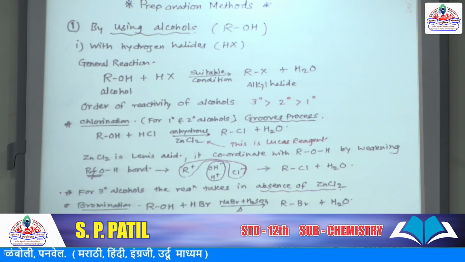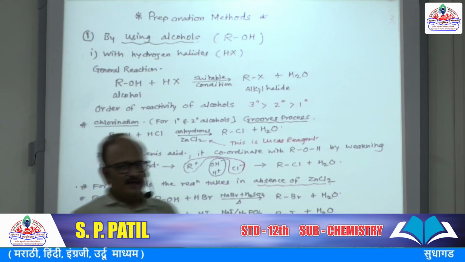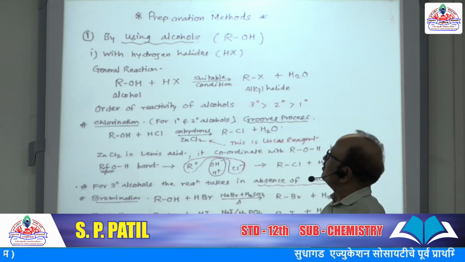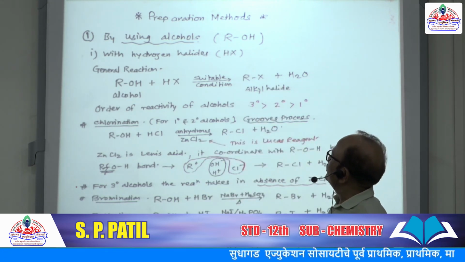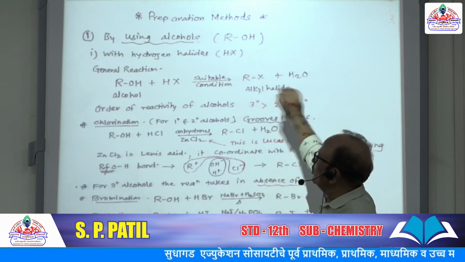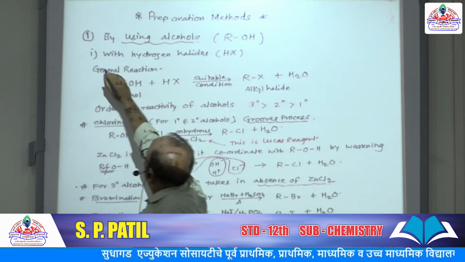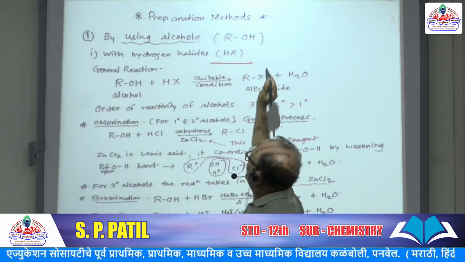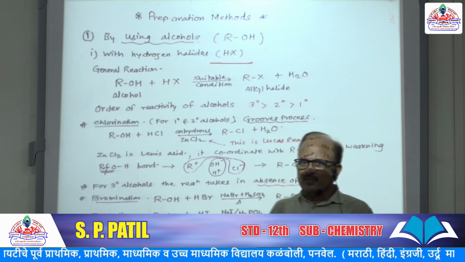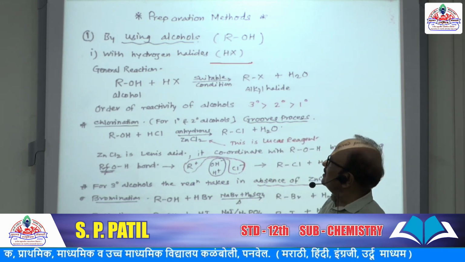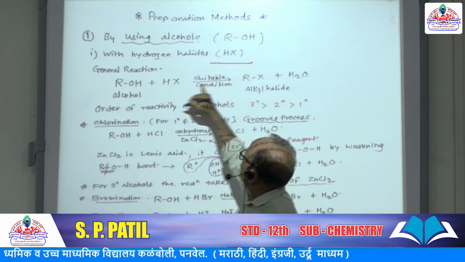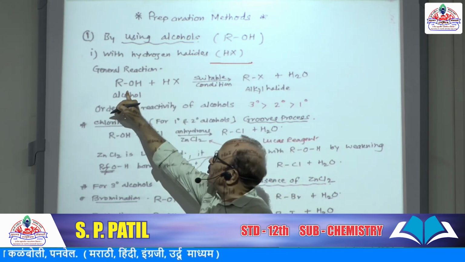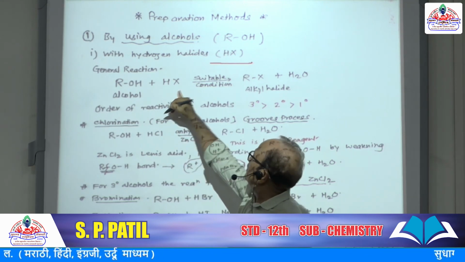Now preparation methods. In this preparation methods, first method is by using alcohol. So first is reaction with hydrogen halide, alcohol and HX. So here I wrote general reaction ROH plus HX, this is alcohol, plus hydrogen halide.